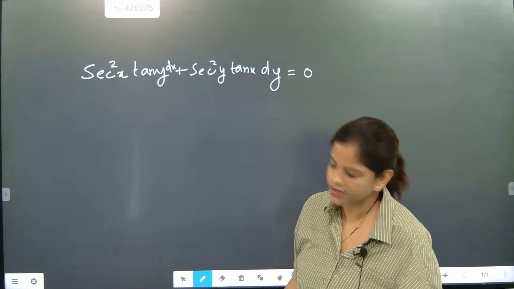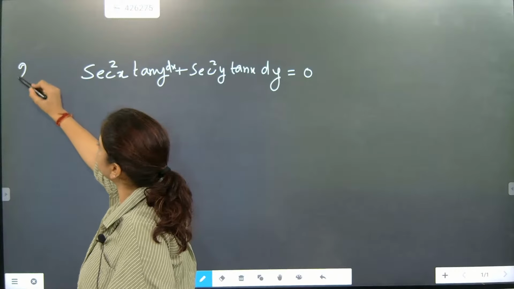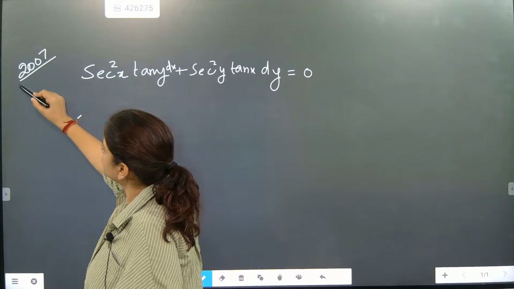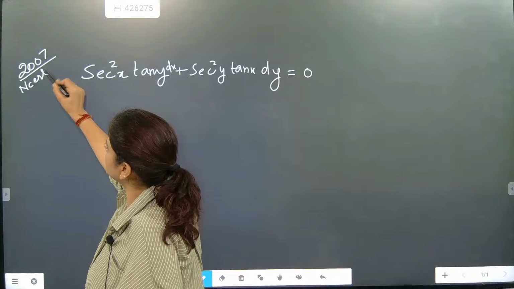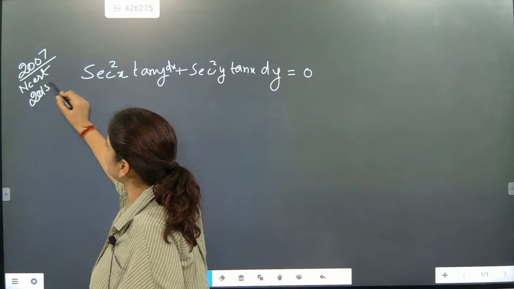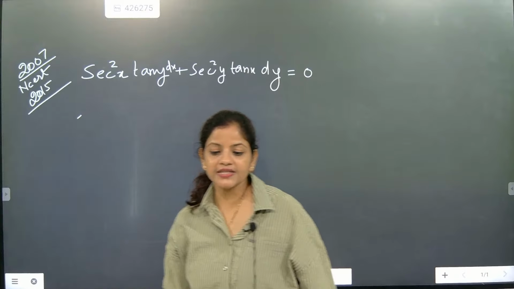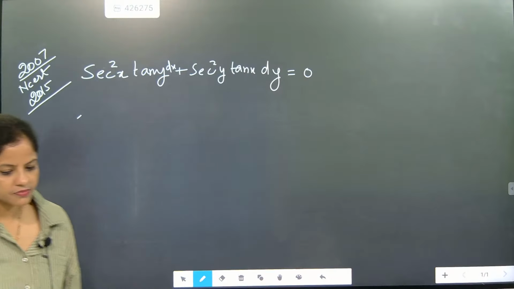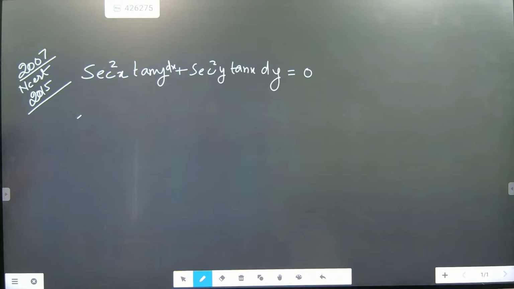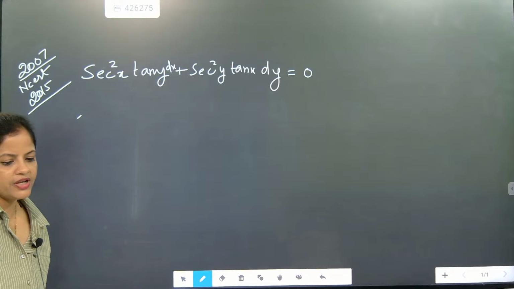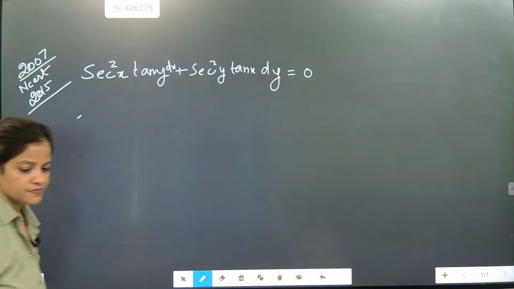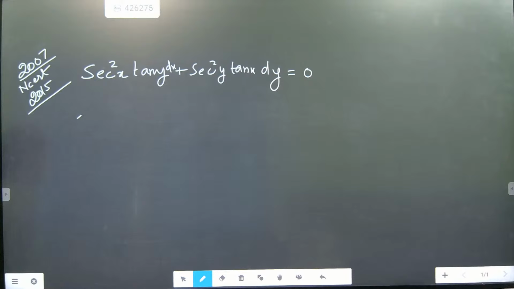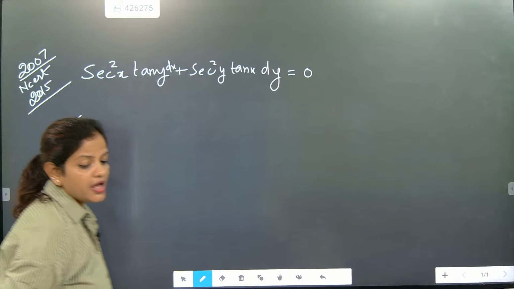Come on, try this question. This question came in CBSE 2007. This is an NCERT question also, and in 2015 this question came. But as I said, nowadays they are not giving it. Understood? So please kindly solve it. Come on, go for it, beta. Try solving the question, please.